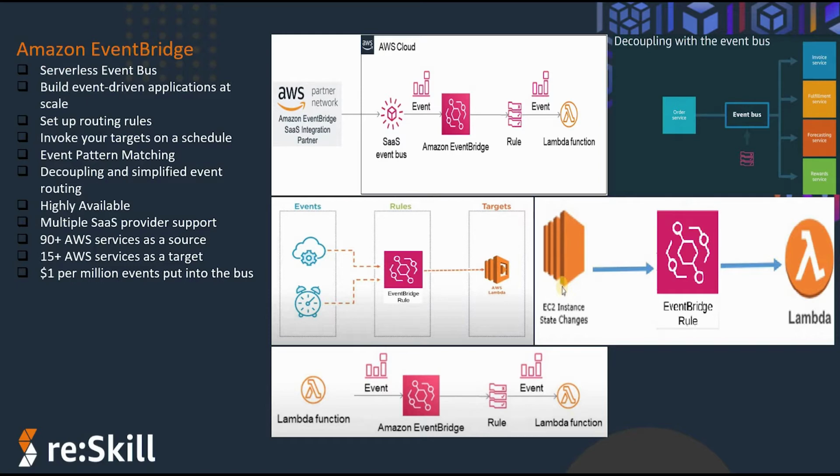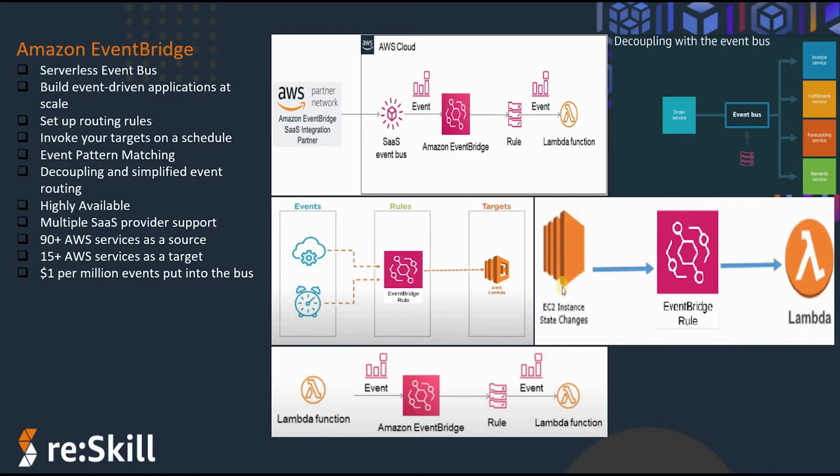Say, for example, in a big real-time e-commerce system, whenever an order is placed, we want to do some operation, either generating invoices, or fulfillment services, or forecasting services. Even in some e-commerce applications, we need a reward points or loyalty points feature whenever an order is placed. So in that case, Amazon EventBridge is a real-time example of decoupling.